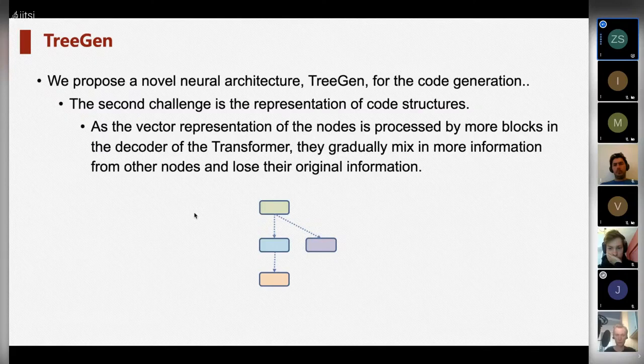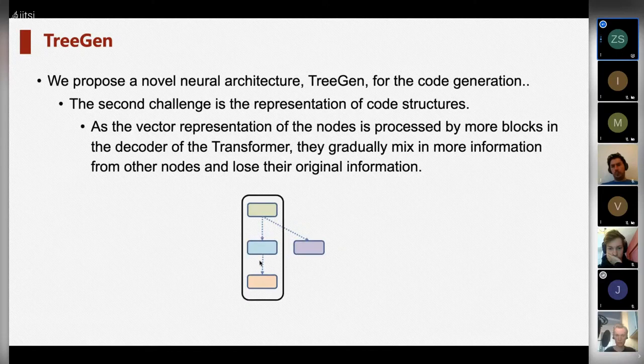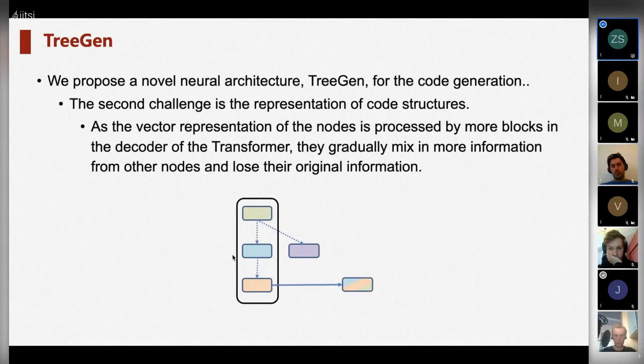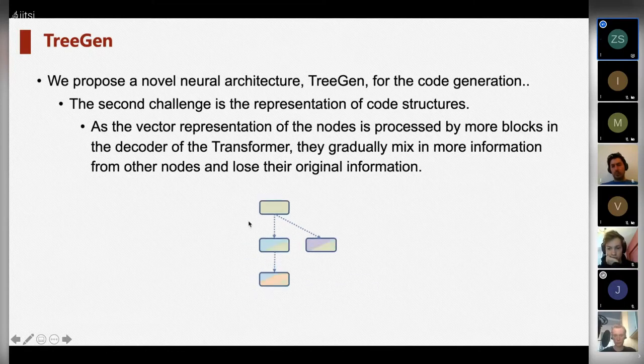For example, given a tree representation where each node is represented as a real-valued vector, we first combine each node with its two ancestors via a structural convolution sublayer. The new vector representation of each node is extracted. Such a new vector contains the information of the original node and mixes in the information of the ancestors. And we get a new tree representation.